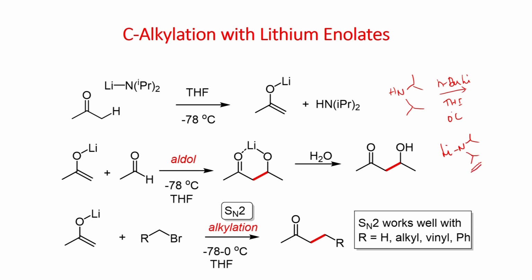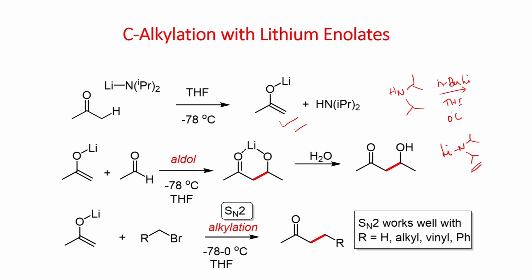LDA is a strong base. When you add the ketone to LDA, you can generate this enolate. This reaction is to be carried out at a low temperature, -78 degrees, usually in THF, as at higher temperature the lithium enolate is not stable.